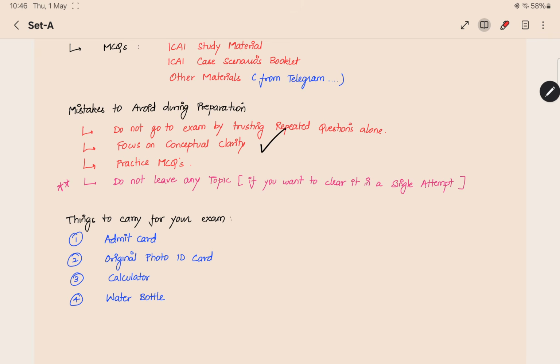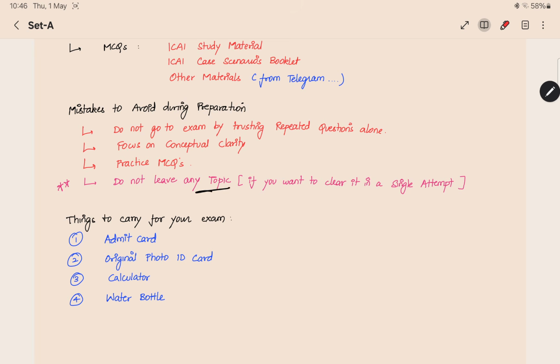Next thing is, focus on conceptual clarity if you want to clear the exam in one attempt. And then practice MCQs. As I already said, from the ICAI study material and then other resources, the case scenarios booklet, you have to practice the MCQs. And then one more thing I would tell is, do not leave any topic.